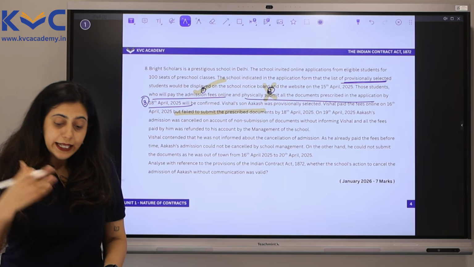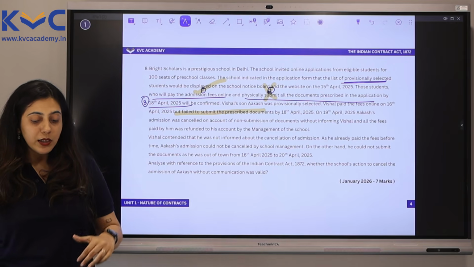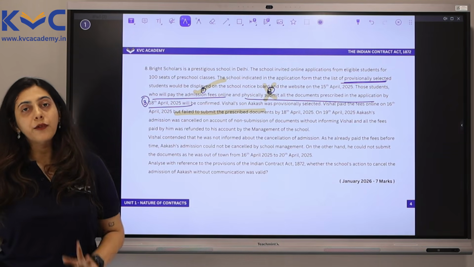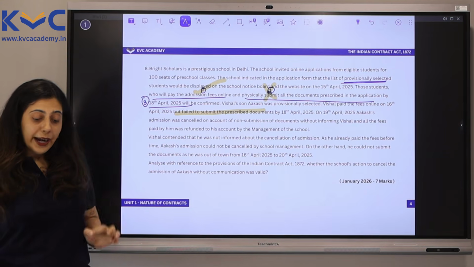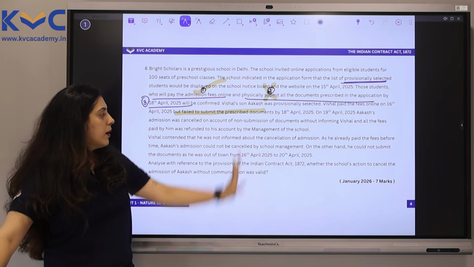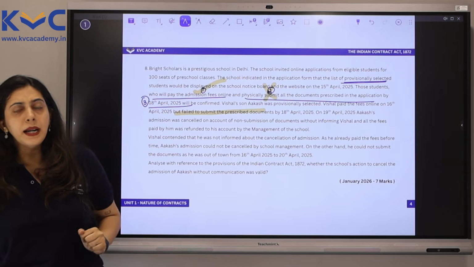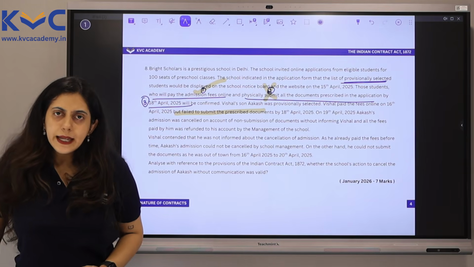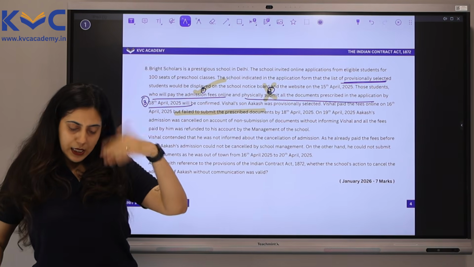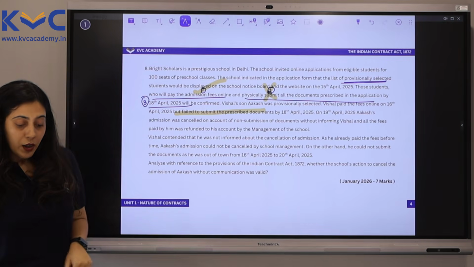And on the 19th of April 2025, Akash's admission was cancelled on account of non-submission of the documents, without informing Vishal. And all the fees paid by him were refunded to his account by the management of the school. Fair. Conditions were not met. The admission was cancelled or revoked. I don't see anything wrong in this. Do you? Let's see what they are asking us, or what Vishal saw as wrong.